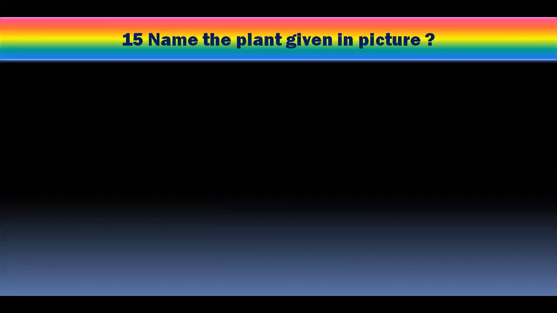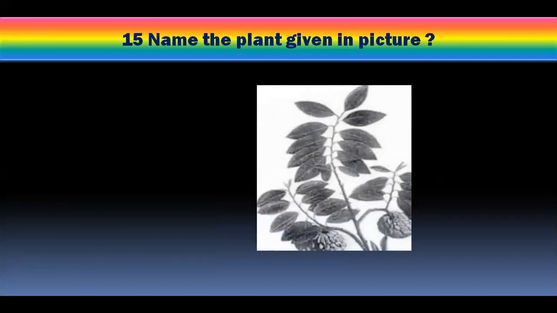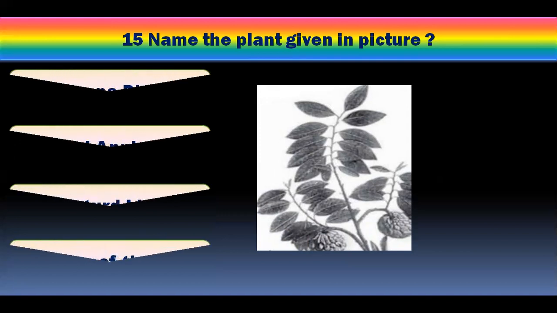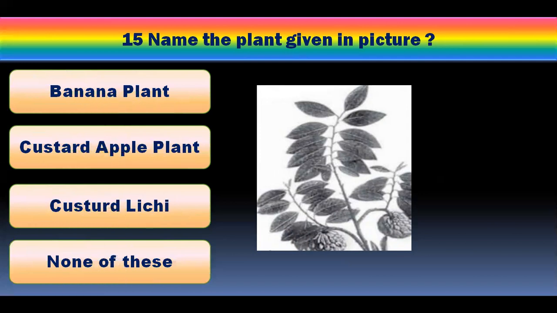Question number 15. Name the plant given in the picture. This picture was mentioned in NCERT book lesson number 1. And you have to see the plant very minutely and name this plant. Banana plant, custard apple plant, custard lychee, none of these. You have to pick one. And this is the unique question adopted by our video. And the right answer is custard apple plant.